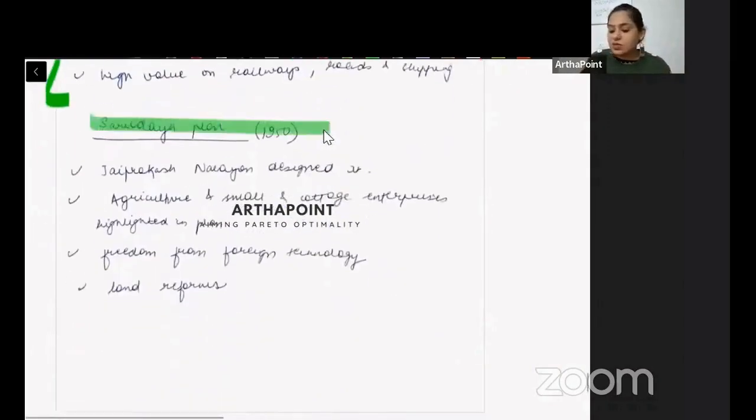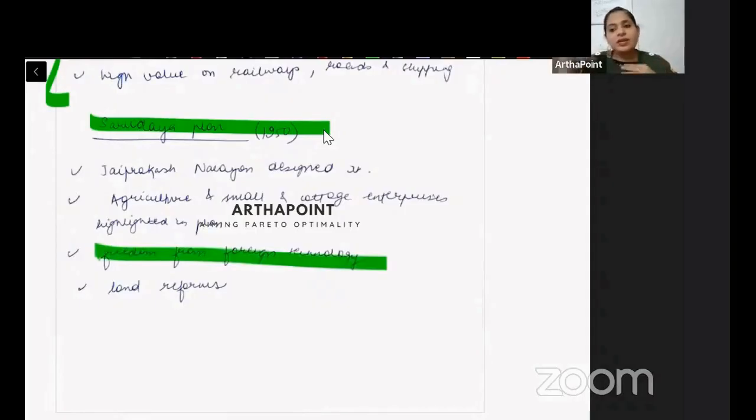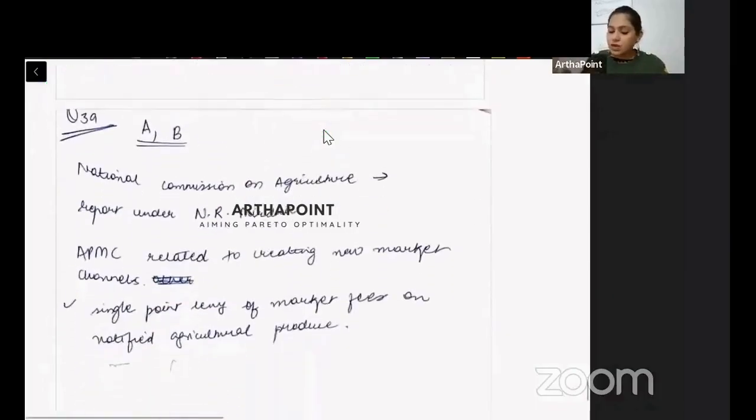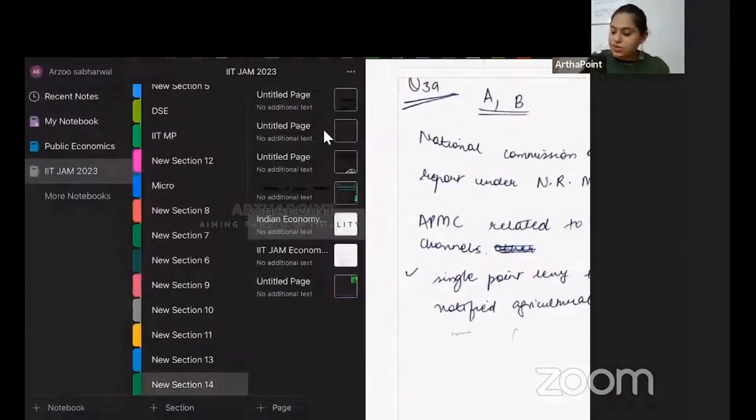And then we had the Sarvodaya plan. This was launched in 1950 by Jayaprakash Narayan. This again was focusing on the agricultural sector and not taking any help from the foreign sector, freedom from the foreign sector, and land reforms. Okay, now let's go to the next question.